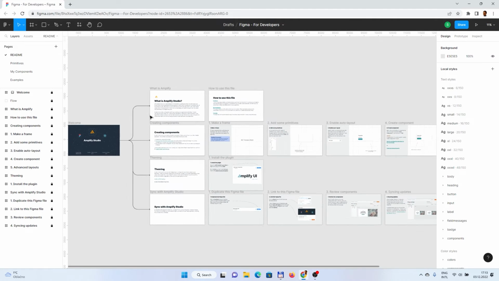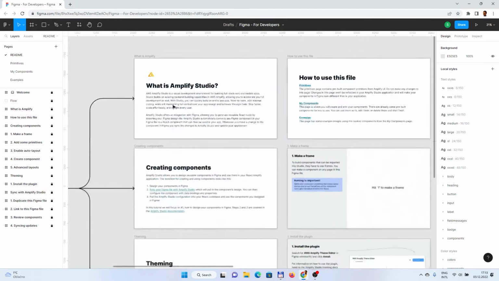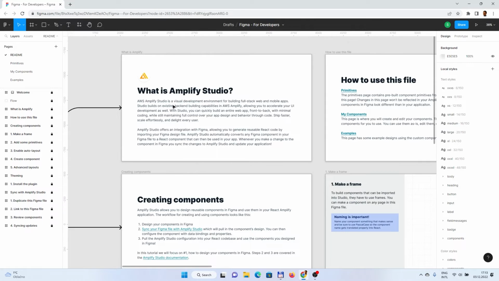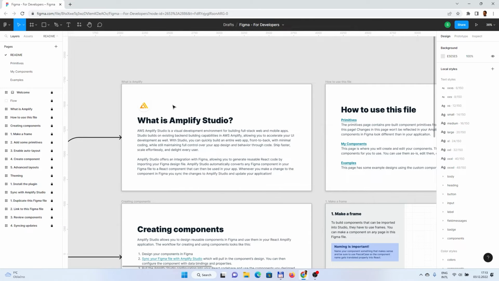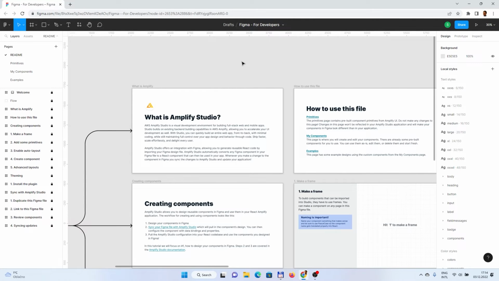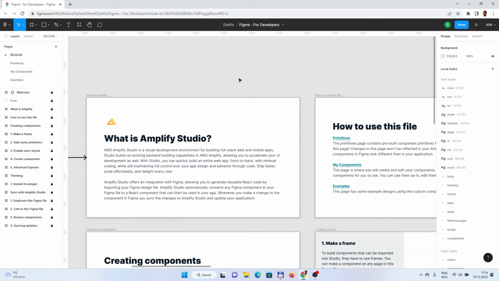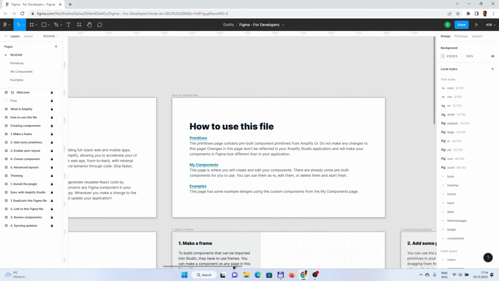So if you zoom in, you should see it better. So basically here the Amplify team is guiding you how to use this file.